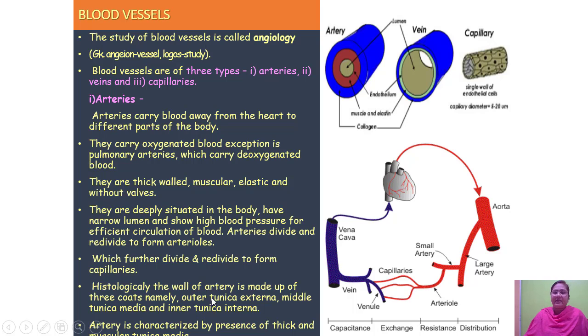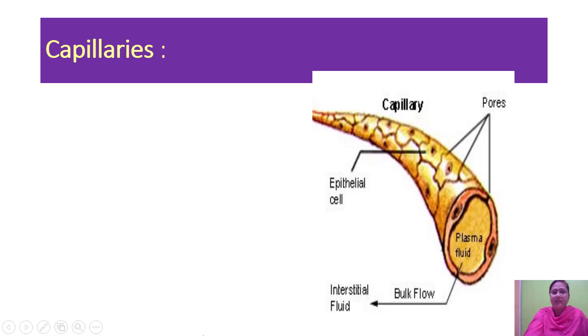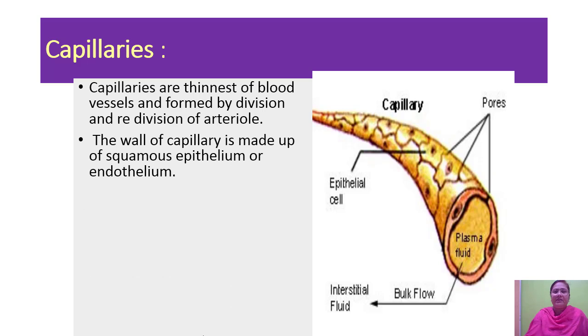Arteries are characterized by the presence of a thick and muscular tunica media. Now the capillaries. The capillaries are the thinnest blood vessels and are formed by division and redivision of arteries. Now here you can see the capillaries, that is the small vessels which come out from the arteries. That is, they divide and redivide.